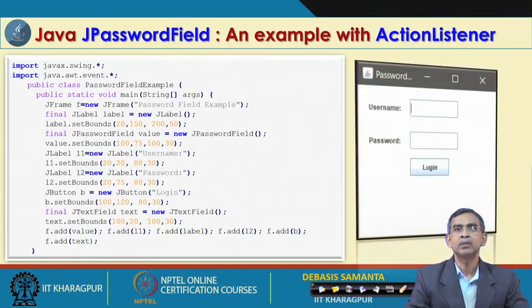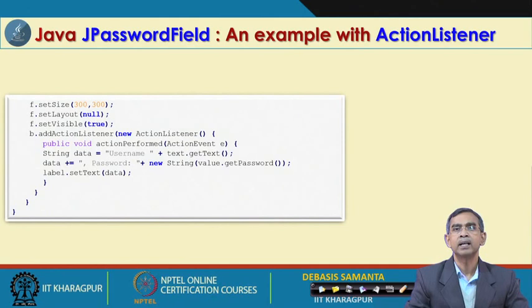So, all these things you can do here: username, password, username may be a text field and password may be a password field, and then login. If you click it, then whatever you have typed, login will be there. So, here you have to write event handling methods for login, whenever a user clicks the login button after giving the text field username and then the password field password.